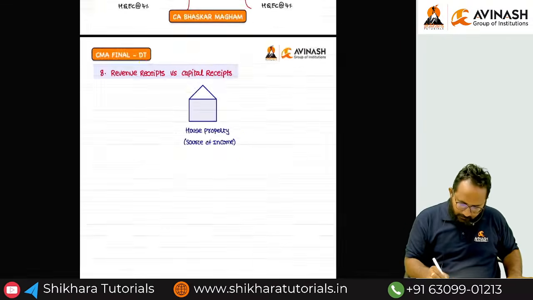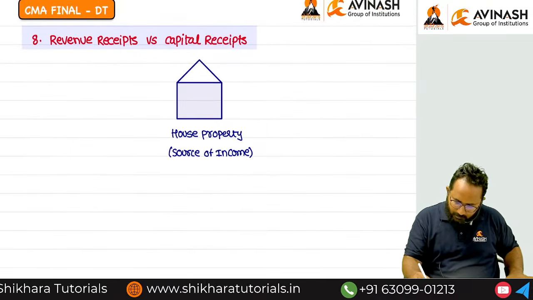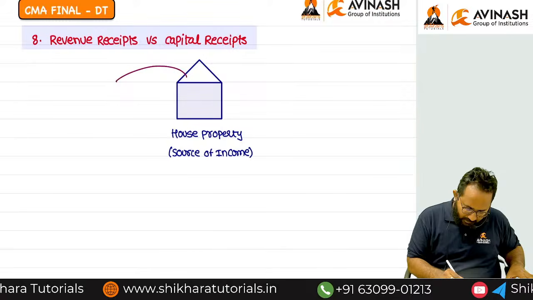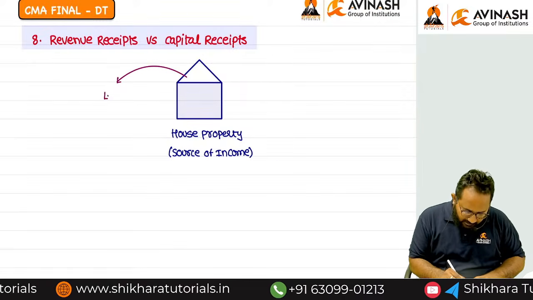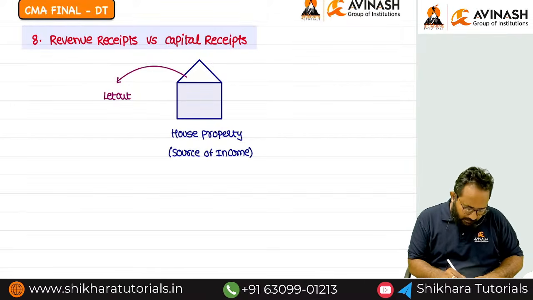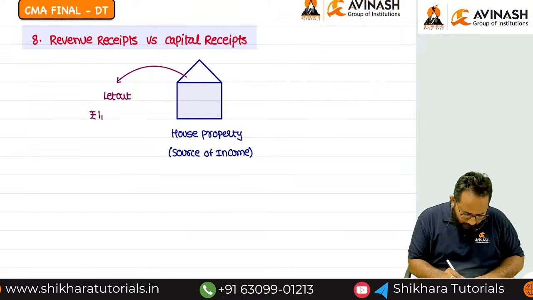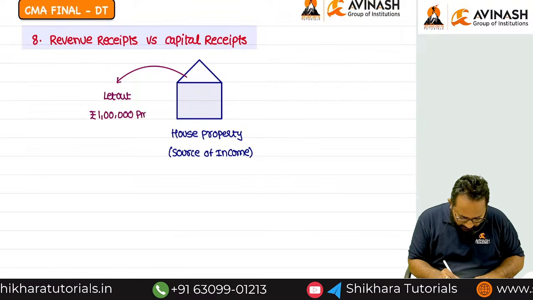Okay, first we will write it down. Please write along with me. Yes, you can easily write it down. First, if you let out the house to others, suppose, for example, every month we are going to receive 1 lakh rent per month.